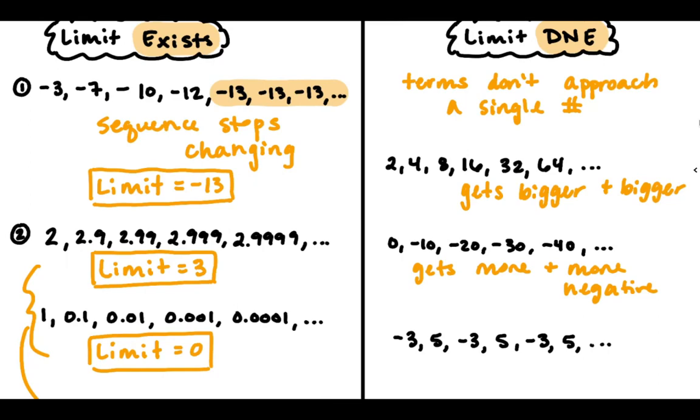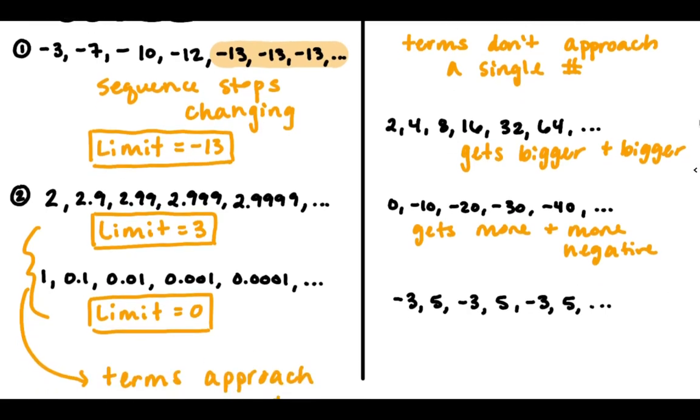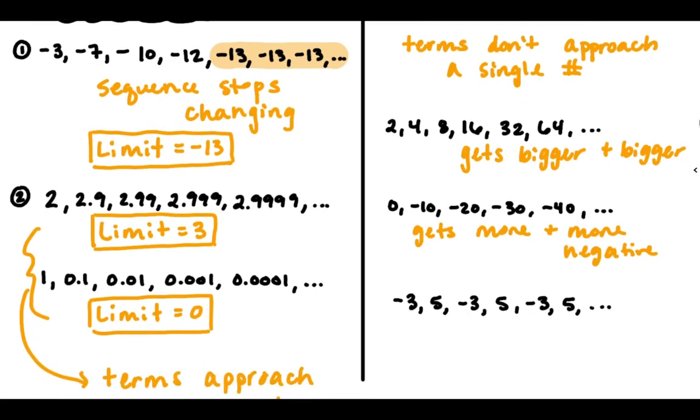We're not going to hone in on a particular number. So that's no limit. And then we also have this case where we kind of bounce around. -3, 5, -3, 5, -3, 5. That's not approaching a single number, it's bouncing around, right? Not honing in on a specific number. So again, that sequence would not have a limit.